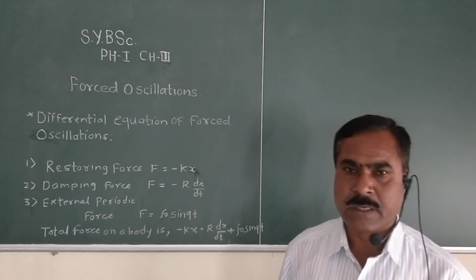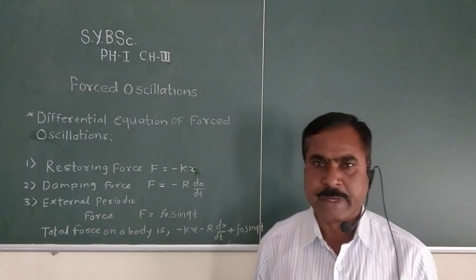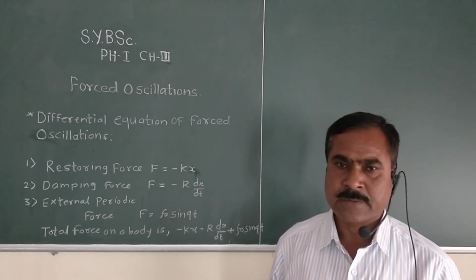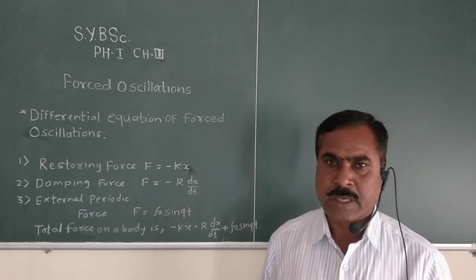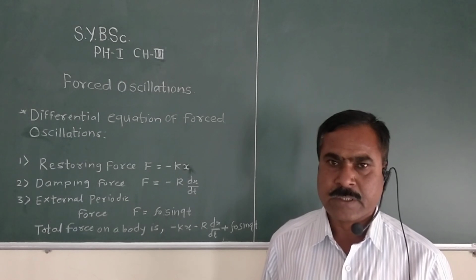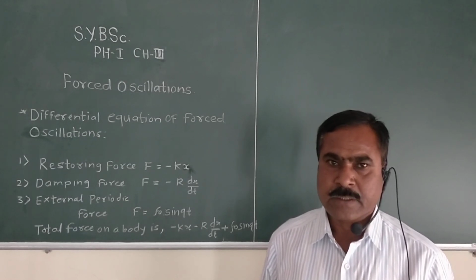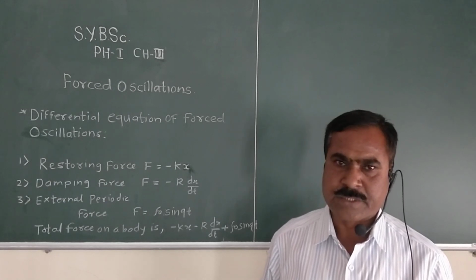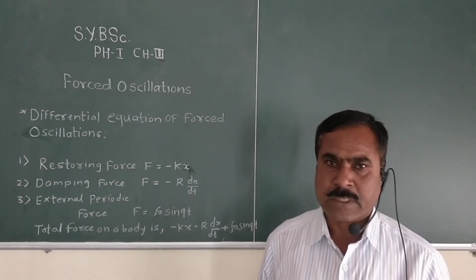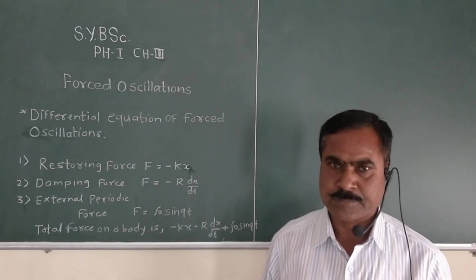When we consider oscillation of the body in a medium, a resistive force acts on that body, and due to that resistive force, the amplitude as well as the energy of the oscillating body decreases as time advances. So oscillation in a medium dies out with time.